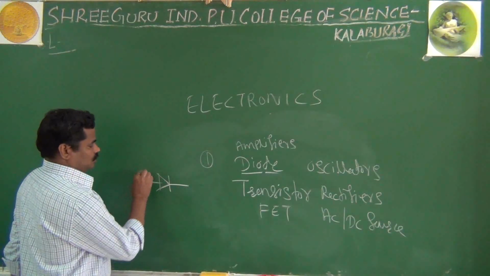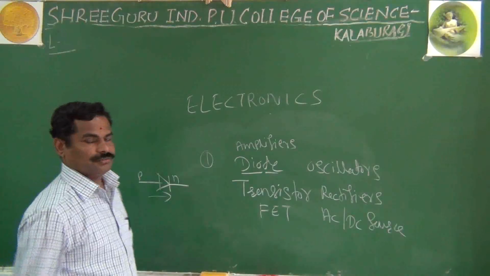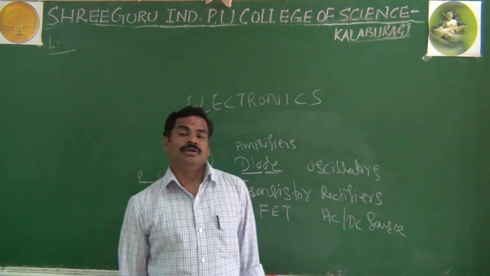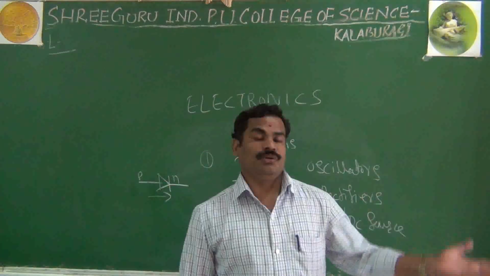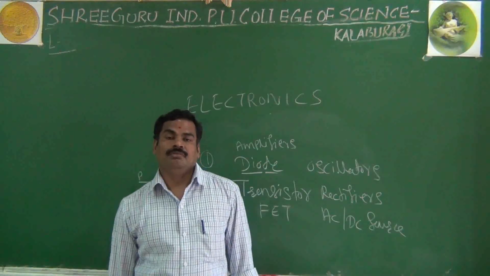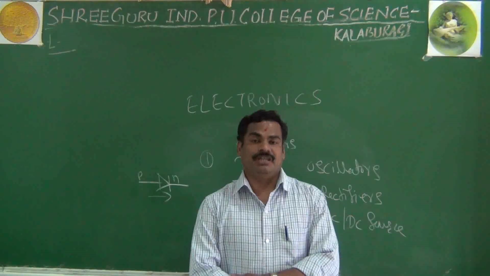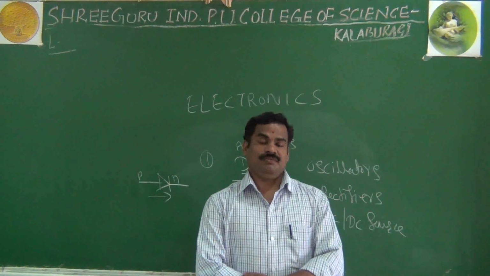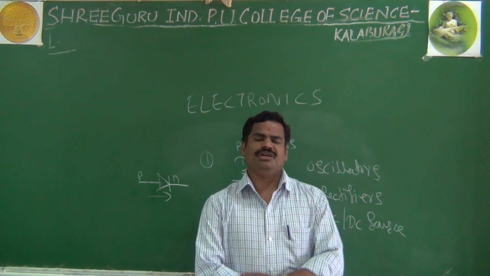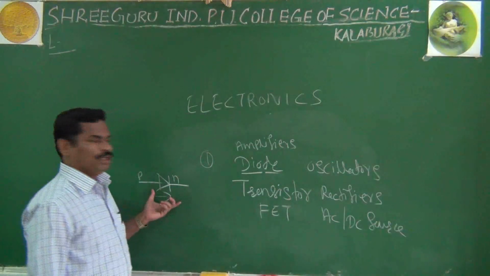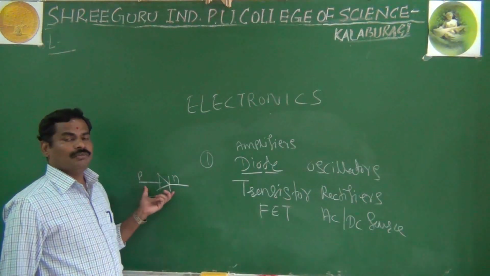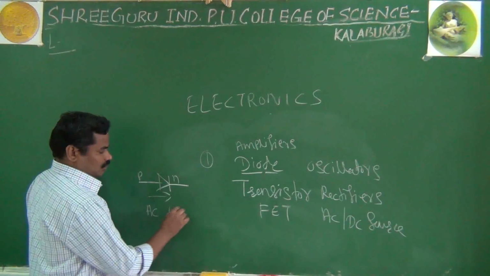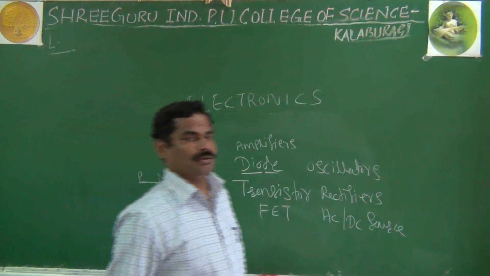The important thing in a diode is that it conducts current in only one direction, or it is a unidirectional device. Because of this reason, the diode is used as a rectifier. Maybe you have seen the rectifier; it converts AC into pulsating DC. It means in the diode you can convert one form of energy to another. You give AC as an input, but you get the output as DC. That is nothing but your diodes.